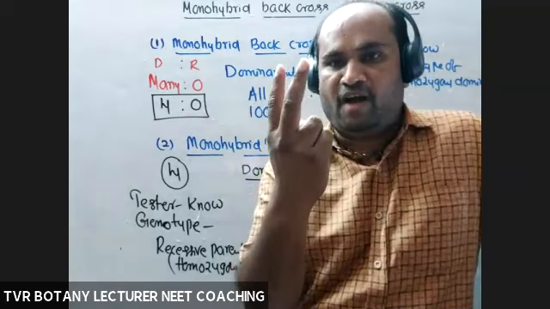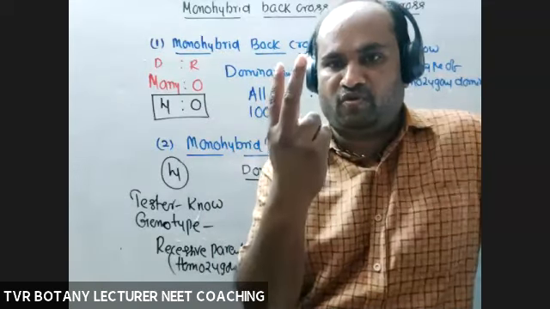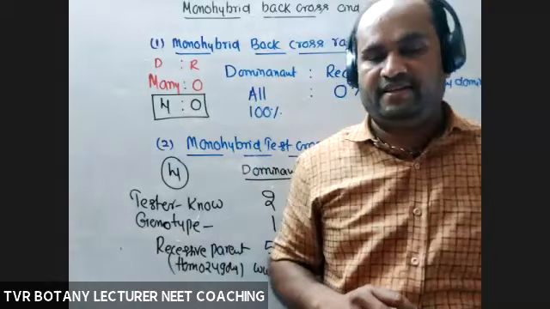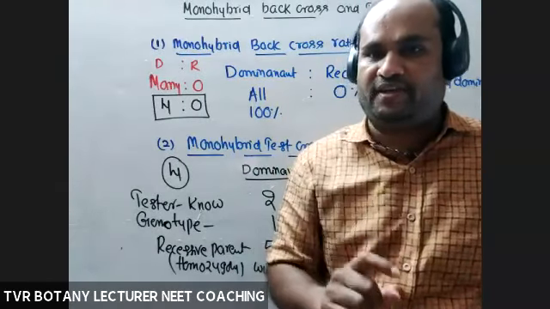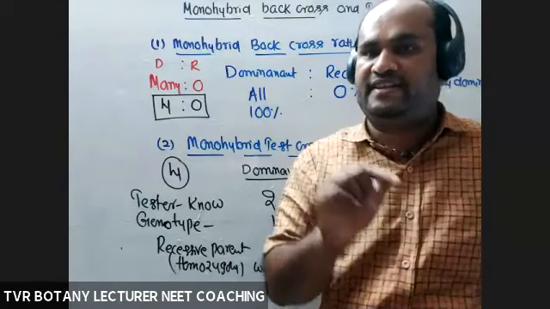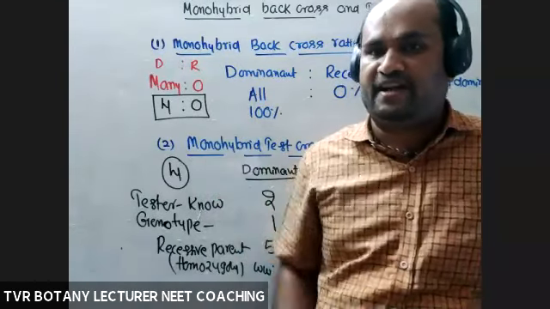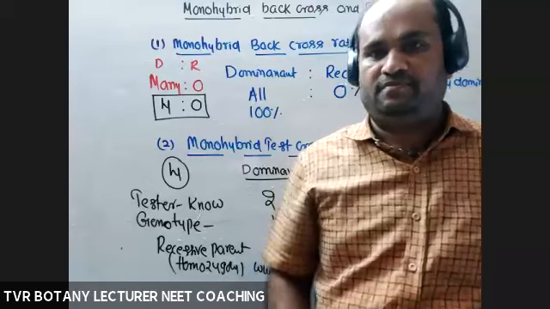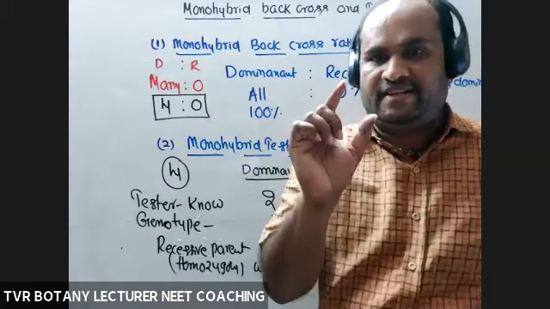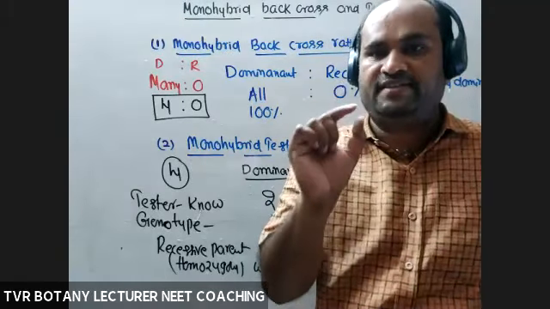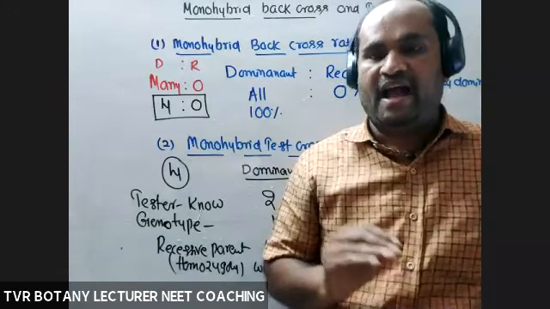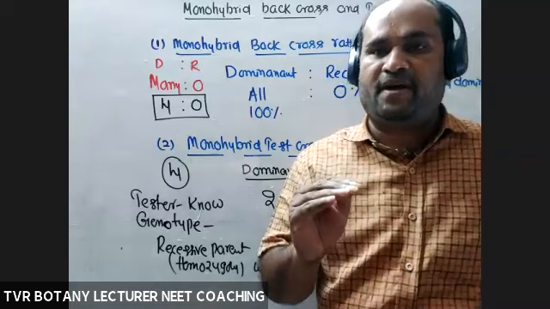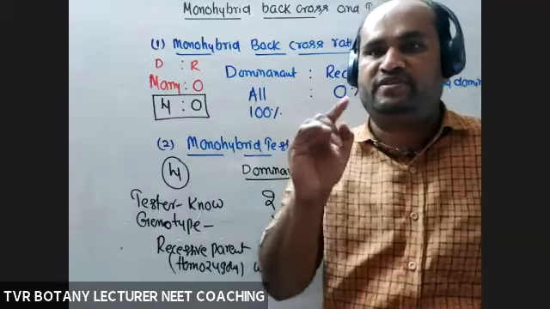So in dominant, how many kinds of genotypes are present? Two types, homozygous and heterozygous. But what about a recessive parent? One genotype only. Homozygous only. In that case, heterozygous is not possible according to Mendel. Okay, so tester is the known one, that is the homozygous recessive parent. On the base of phenotype of that one, we can say that that is in homozygous condition.